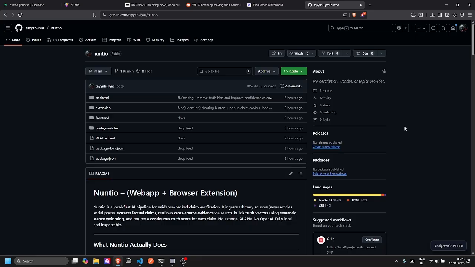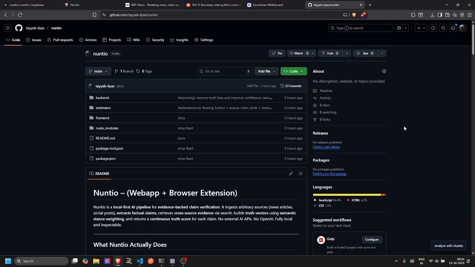So we picked the second problem statement, which was around misinformation and making a product which would in some way help people while they're browsing the internet. We thought this was an interesting topic, and we decided to build our solution around it. Our solution is called nuntio, which is basically the Latin word for news. We have built a web app and a browser extension.